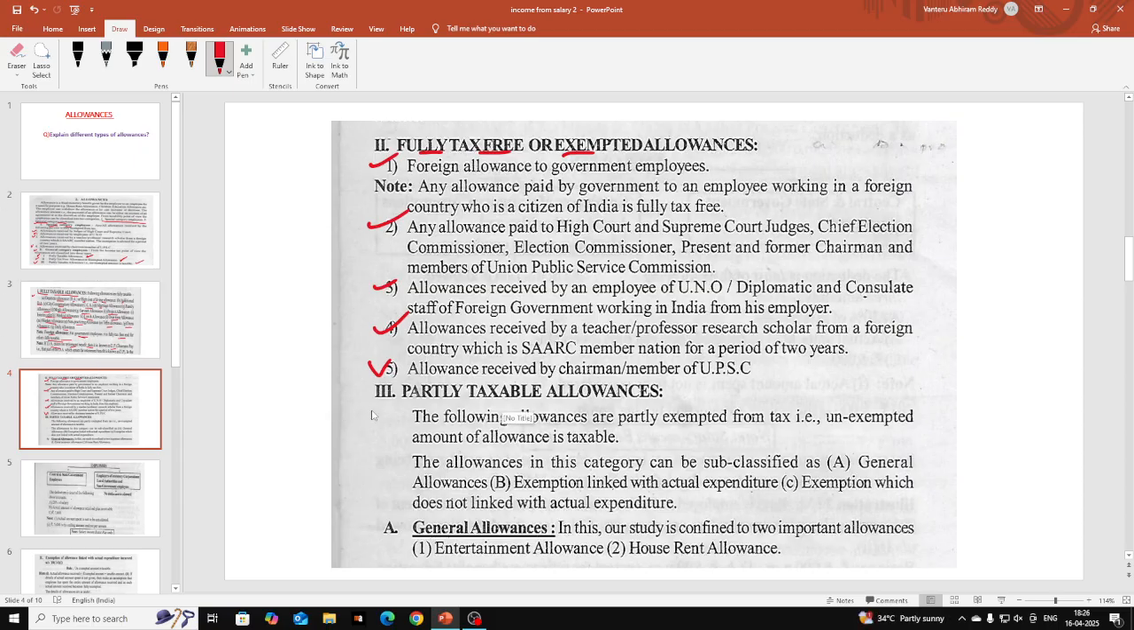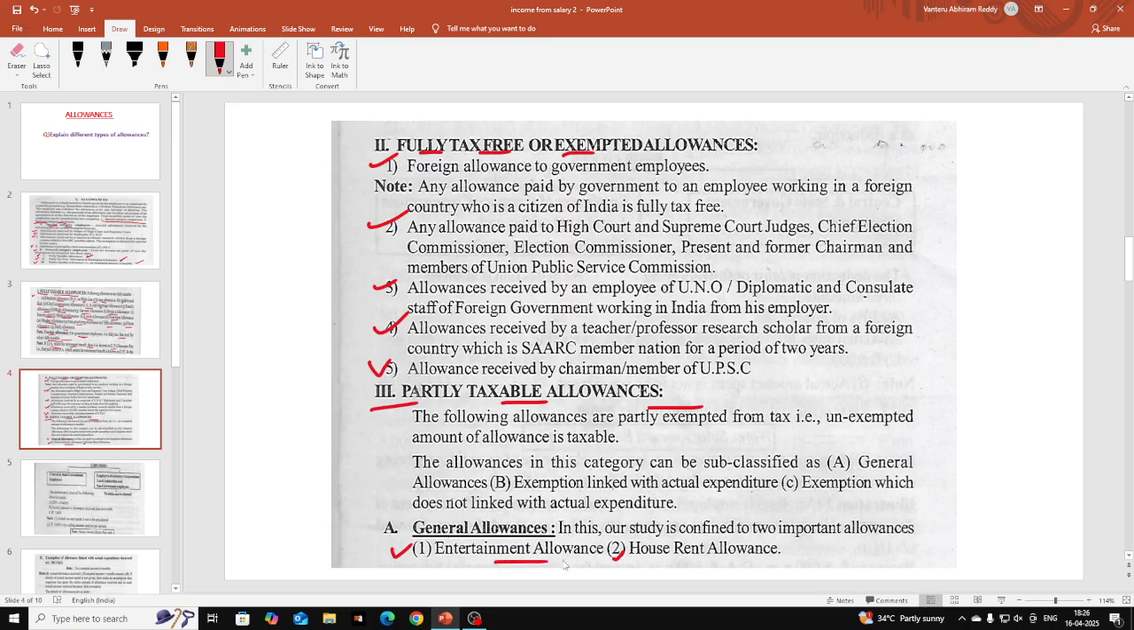And let us go and discuss third category of allowances, partly taxable allowance. Partly taxable means some portion of the allowance is taxable, we can write there under allowances. Some portion is not taxable, we should not write there under the head allowances while calculating income from salary. Okay, let us see what are those allowances and how much we can write, how much we should not write. So under this, first one is entertainment allowance, second one is house rent allowance, students.